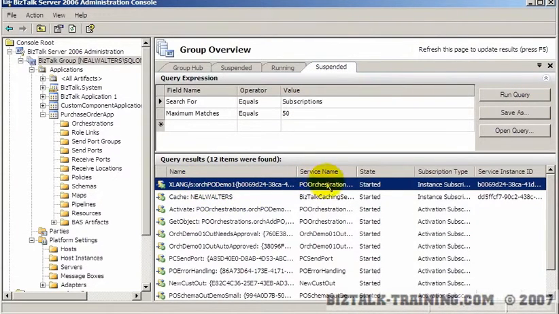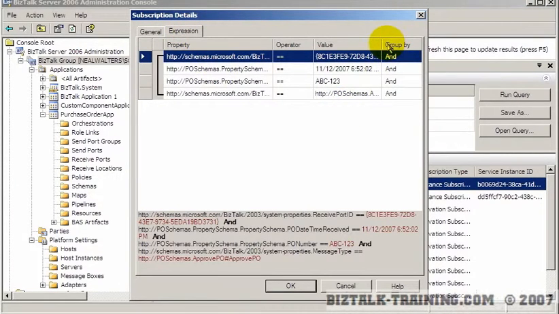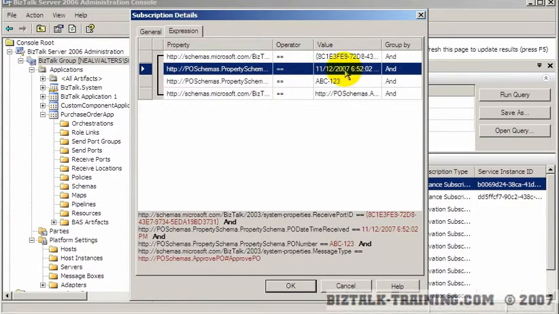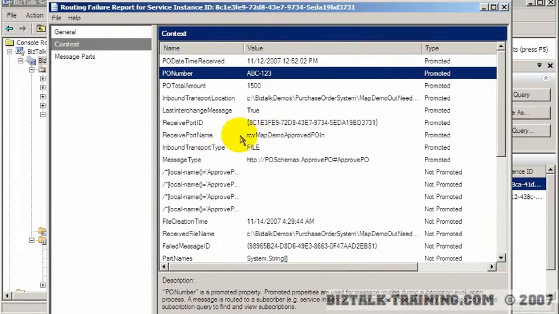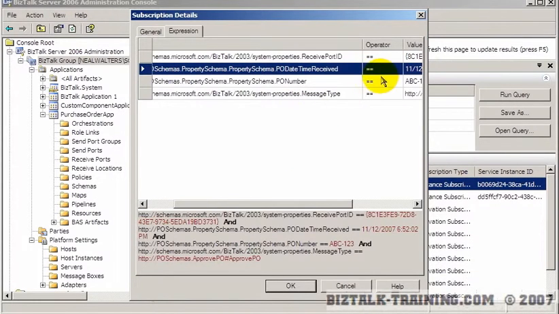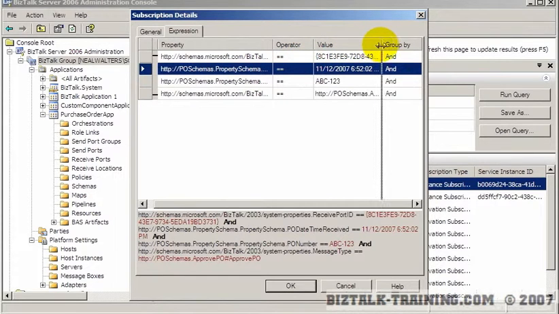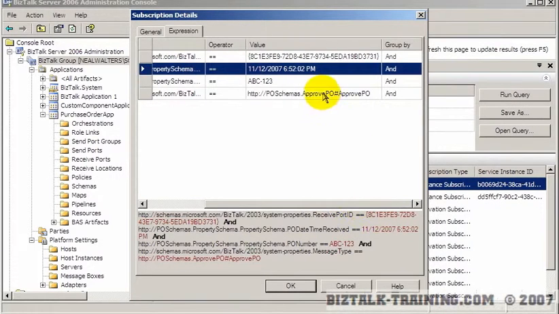This orchestration is still sitting there dehydrated. And I want to look at the subscription here. And I know that we have now the ABC and the time. Let's check and see what the property is here. And this is going to be called properties message type. So over here we look for message type, and we want to know if that matches. It's http://PO schemas dot approve PO #approve PO. So that matches.